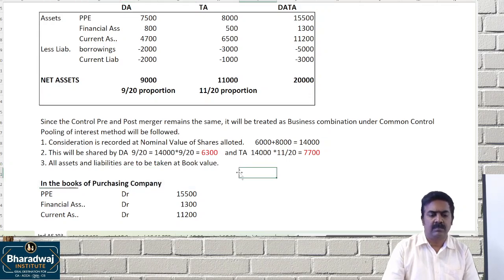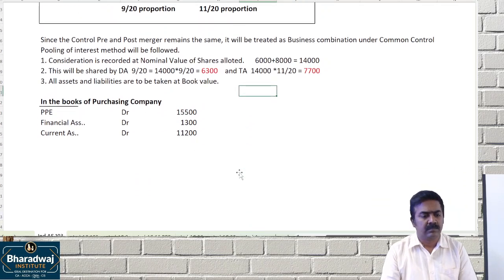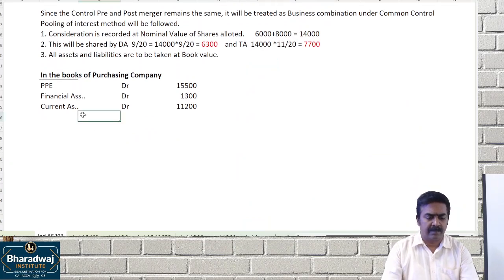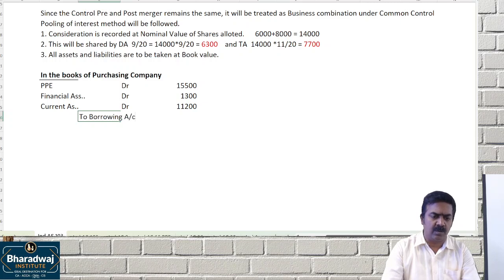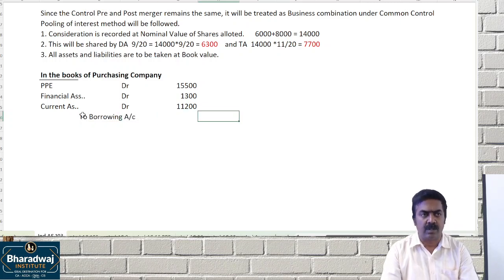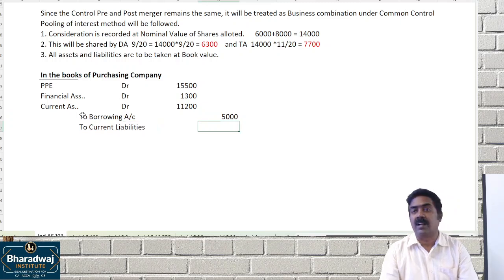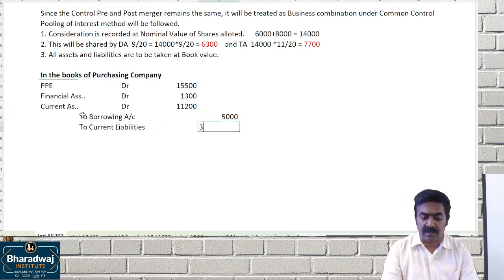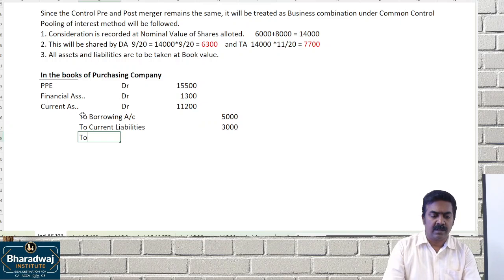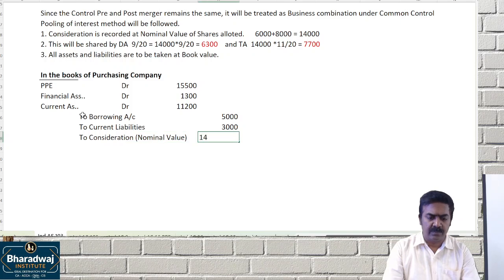What are the liabilities? Borrowings account. Total 5,000. To current liabilities, total 3,000. To consideration, recorded at nominal value. What is the nominal value? 14,000.